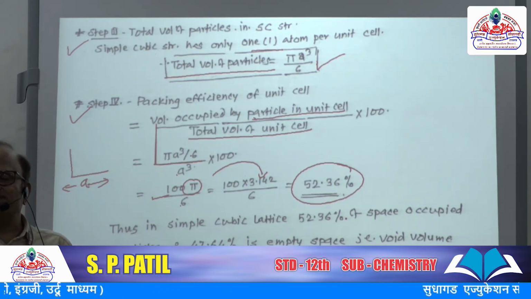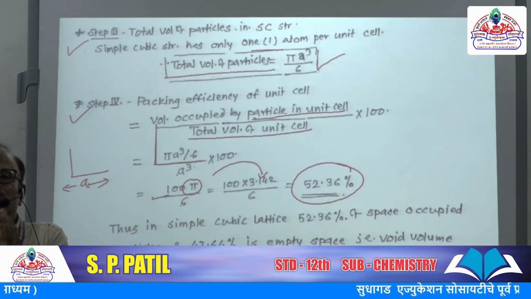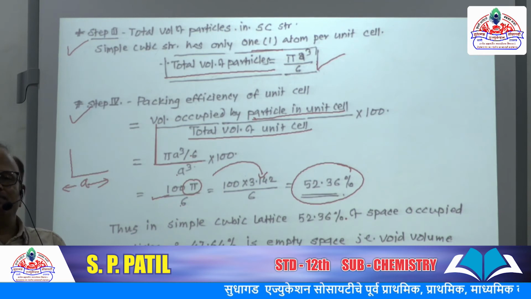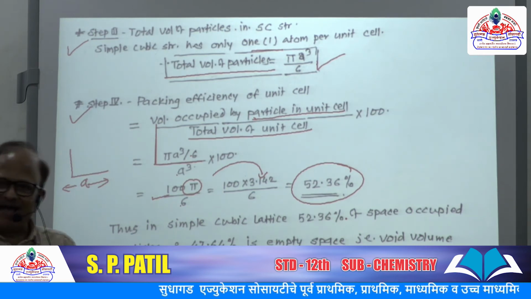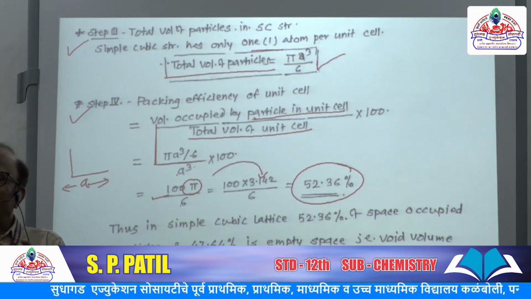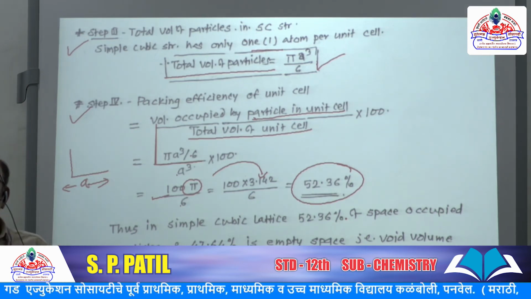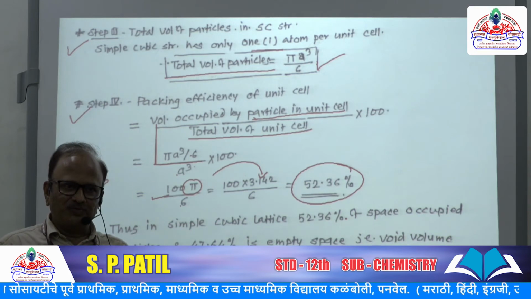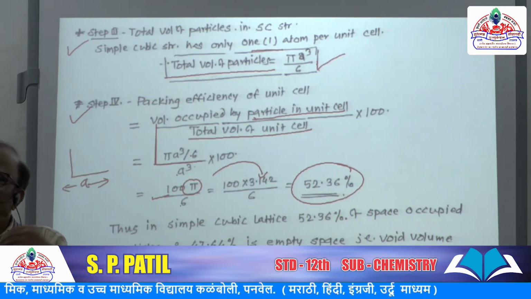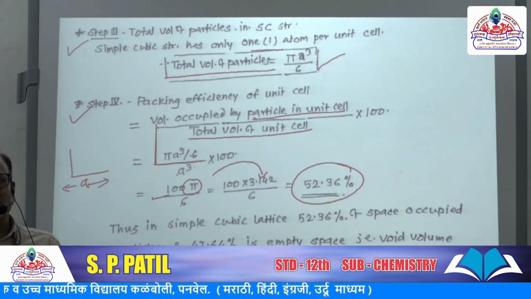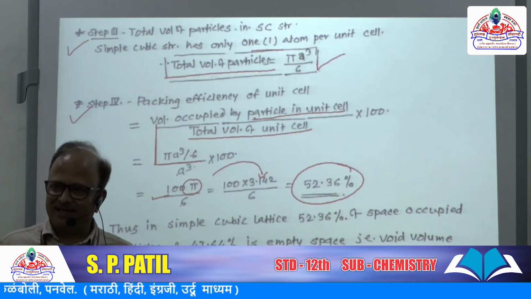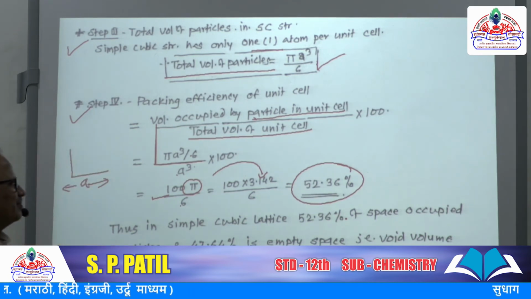The less the void space, the stronger the forces of attraction between the accommodated particles. As sodium can be cut by knife, it is clear that the unit cell of sodium has greater unoccupied volume. As unoccupied volume is greater, it can be easily cut by knife. So that is the reason behind this.